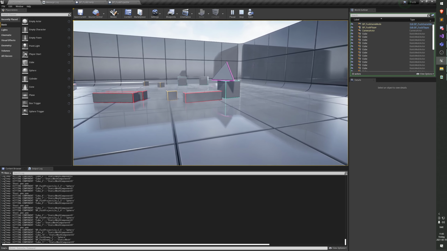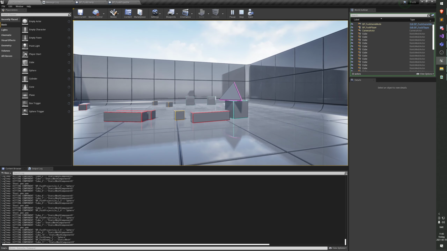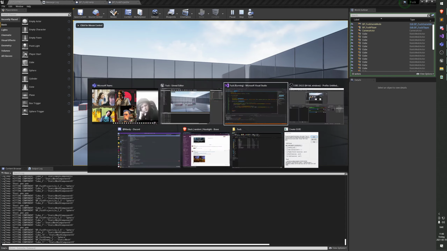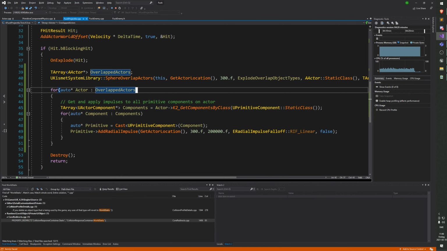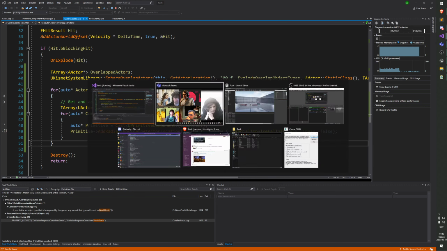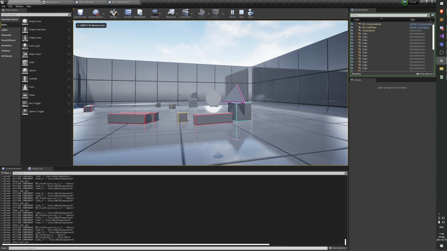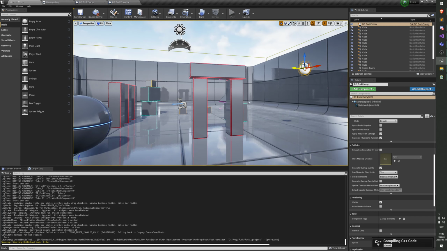Ah! Okay, he died. That's not good. He shouldn't have died, because that code is not in here yet. Did we save before compiling? Maybe that was a false positive.